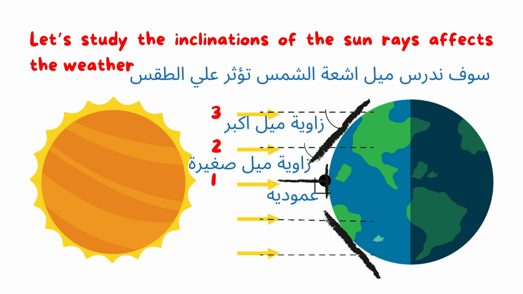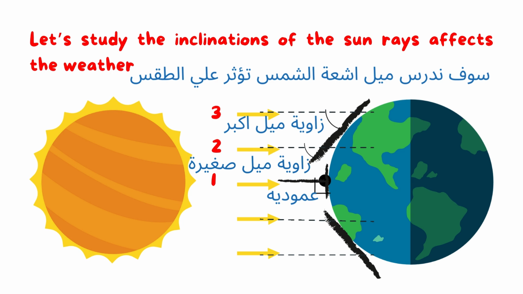And in number 2, the sun rays reach the Earth's surface at a different angle. And also in 3, the sun rays reach the surface of Earth at a different inclination angle, okay? So we will study the effect of the inclinations of the sun rays, how these affect the weather, okay?